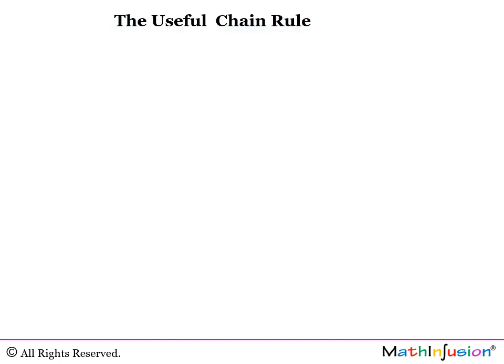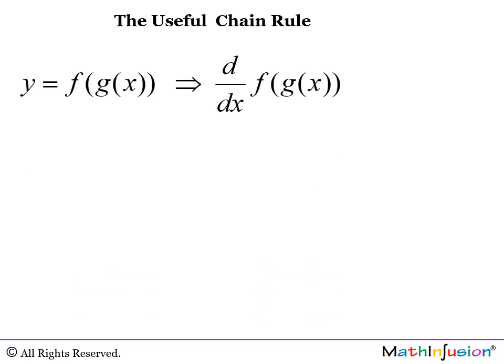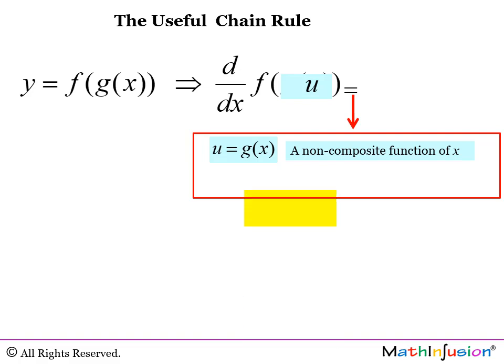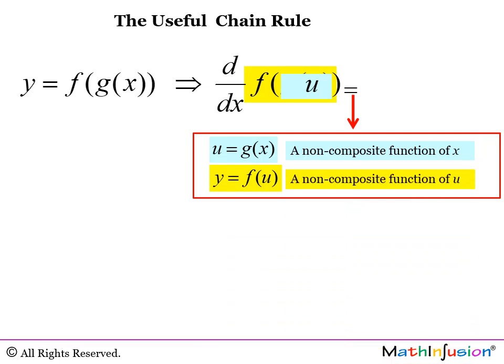And here is the useful chain rule, the one that you will use to really differentiate. d dx of f of g of x equals what? First of all, we will do u substitution for g of x. So the inner function in the f is going to be u. u equals g of x. This is a non-composite function of x. But now let's observe what happened to f of u. y, which now equals f of u, is a non-composite function of u.